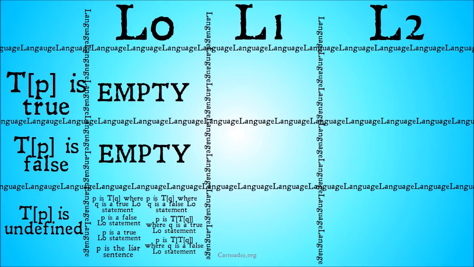So you can have P in L0, but the statement "P is true," or the truth predicate predicated over P in L0, is undefined. However, when we move up to L1, because P was a true L0 statement, "it's true that P" is going to be a true L1 statement.